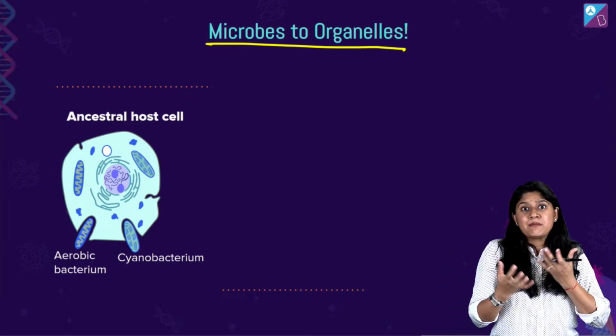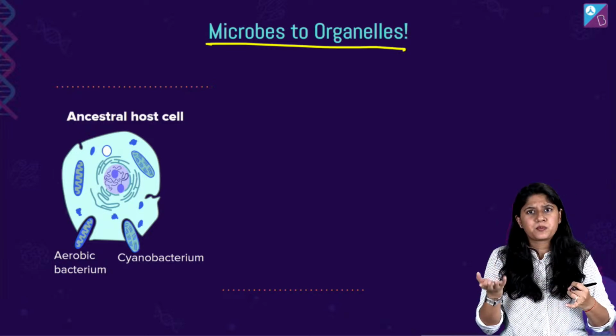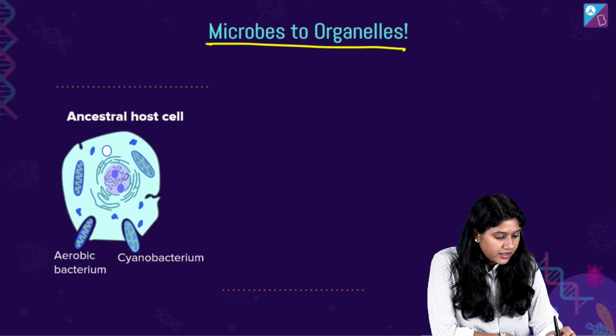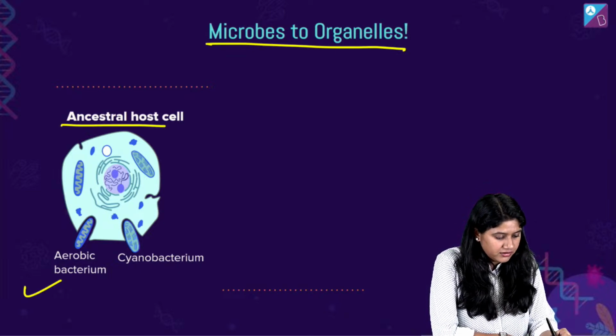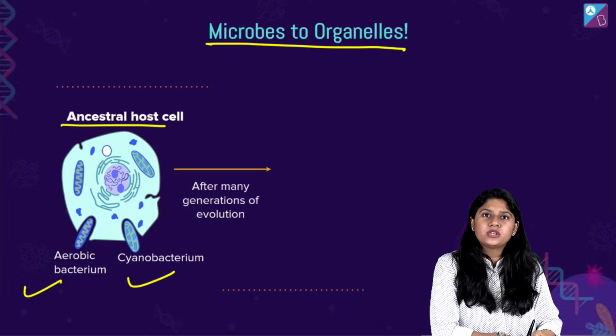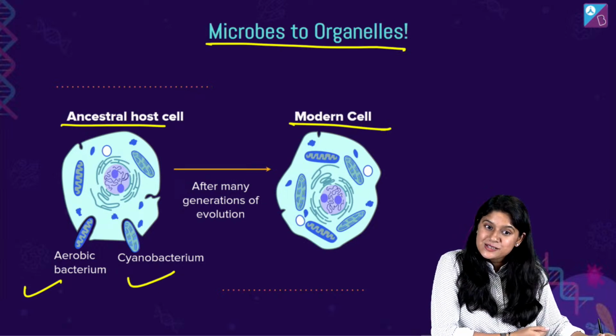They are kind of capable of living by themselves. They have their own DNA, ribosomes, they can reproduce also. So, it is believed that they must have entered as a host cell. And of course, due to generations of evolution, eventually they are in the modern cells.